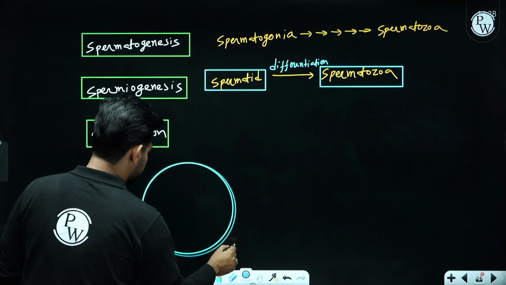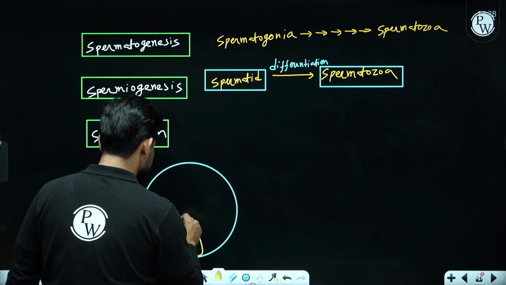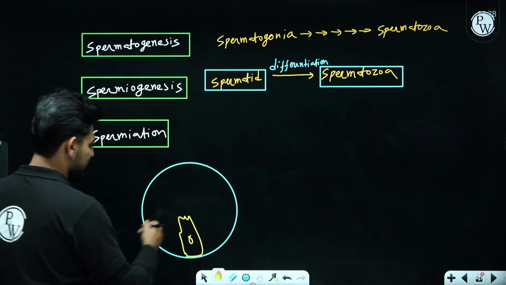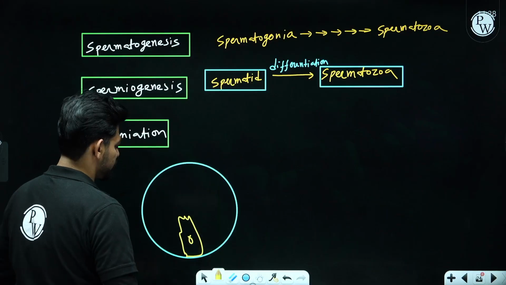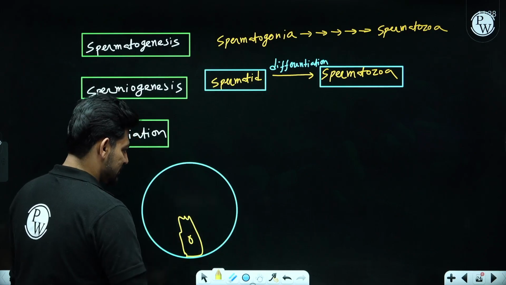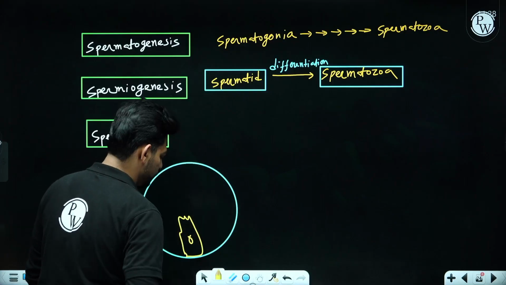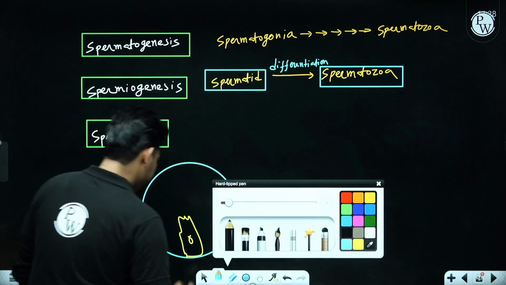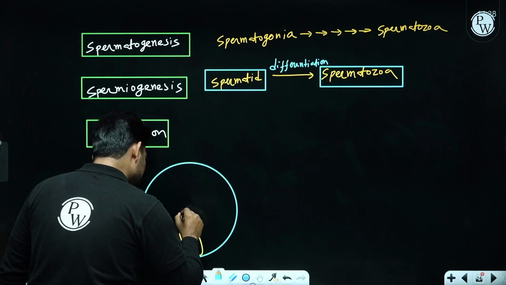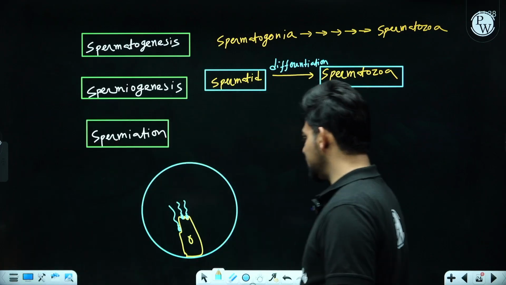Now we know that inside the seminiferous tubule, we have some nourishing cells, these elongated cells called Sertoli cells. They are present inside the seminiferous tubules. Okay. Now, after the formation, you will be finding these spermatozoa embedded into the crevices of the Sertoli cell.